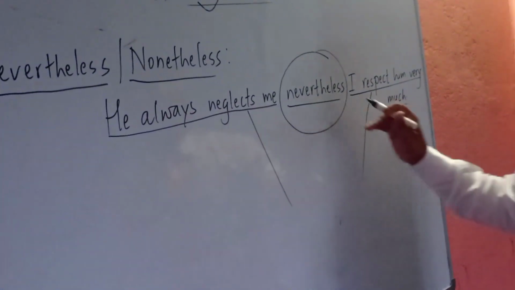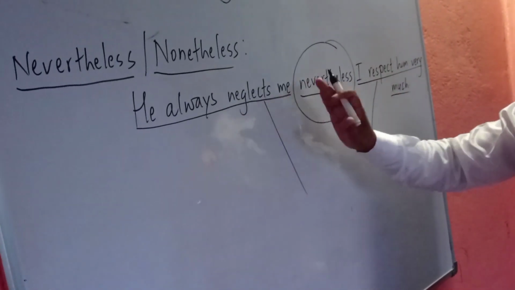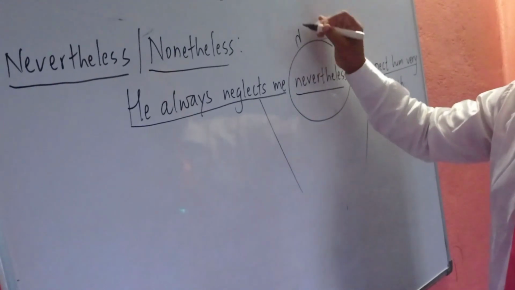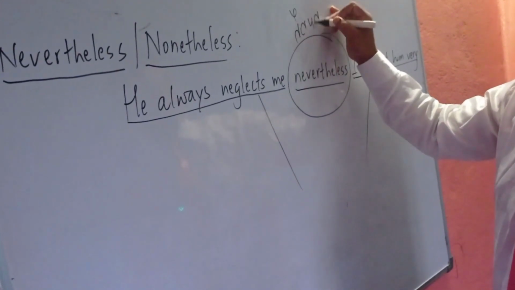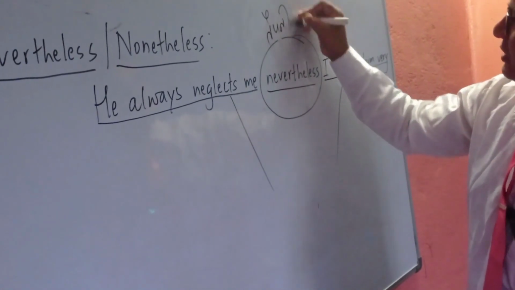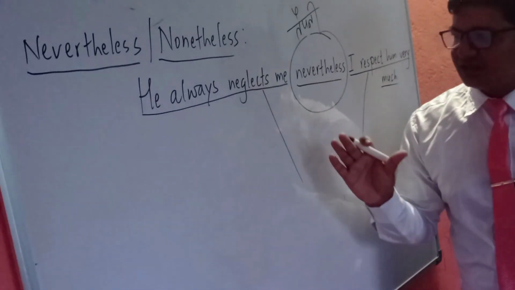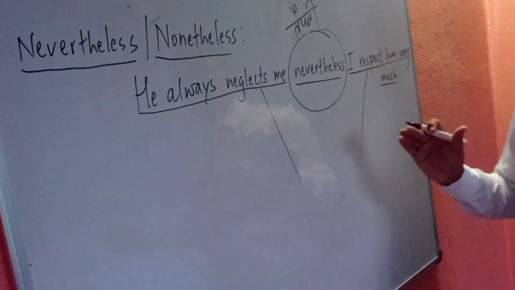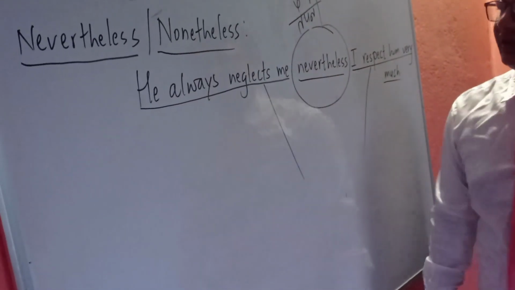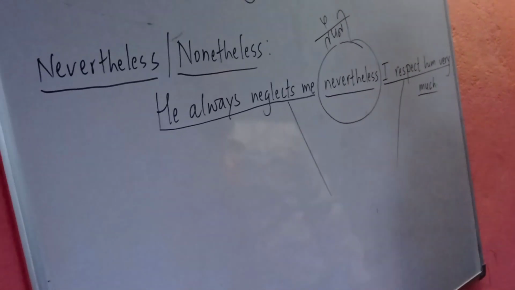He neglects, but I respect. Okay? He always neglects me. Nevertheless, so let's say if you go to Nepali, it is tai pani, I respect him very much. He neglects you, you are annoyed because of his habit, still you respect him. He always neglects me, nevertheless, I respect him very much.